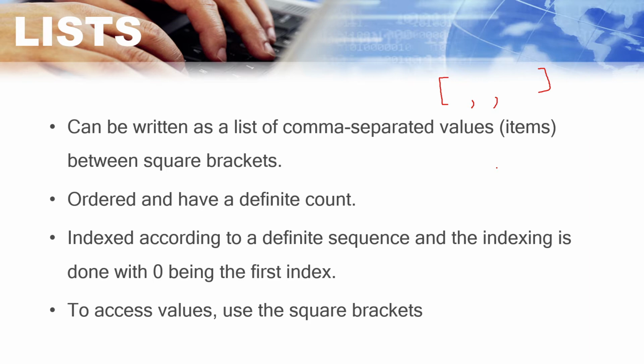Sequence means in a proper way all the data are stored, sequentially, with some index. Now what is index? Indexing is the basic concept to access the data. Indexing is a concept with the help of which you can access the data, and the indexing starts with 0.